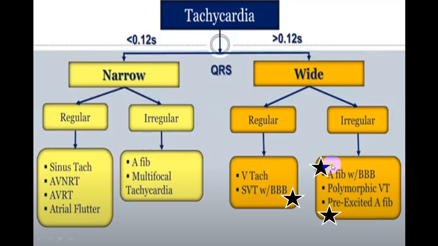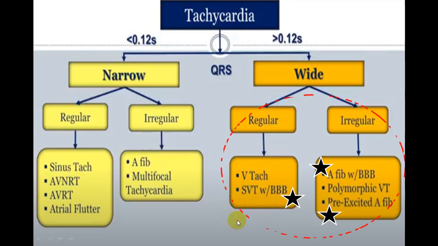Now one of the closest differential diagnoses we call polymorphic VT. In a polymorphic VT, the RR interval can be irregular, but there are certain features which are very easy. So you can easily diagnose polymorphic VT, which will be a little irregular, will have a wide QRS complex, and there will be tachycardia. So we'll try to talk more about this VT, which is monomorphic, and SVT with bundle branch block, or maybe SVT with a pre-excitation syndrome.